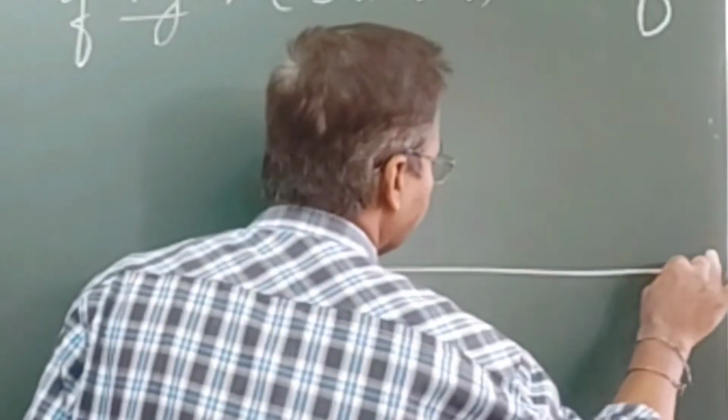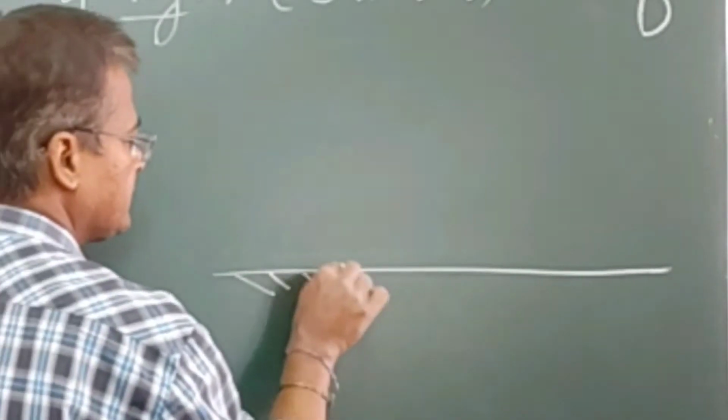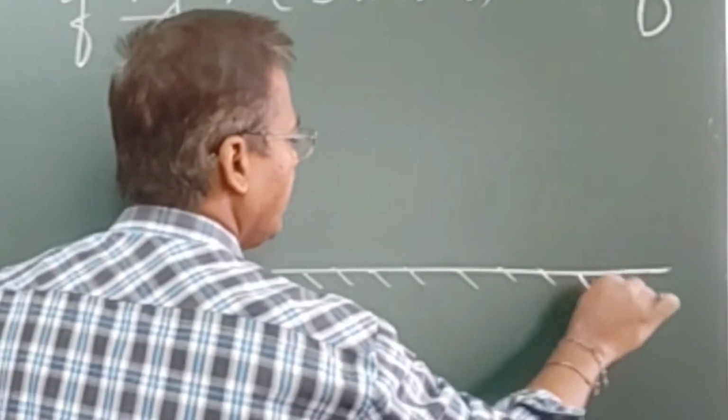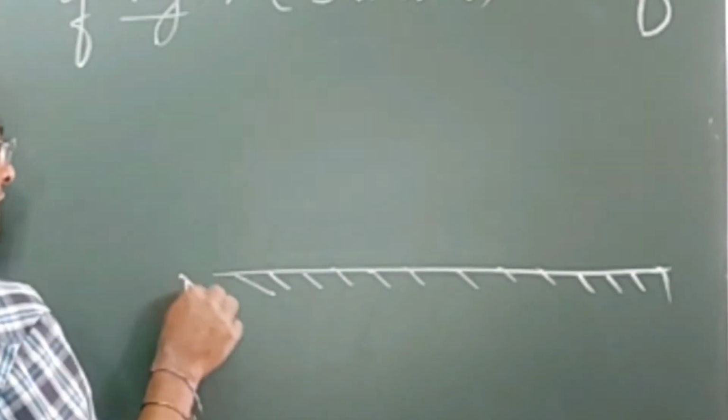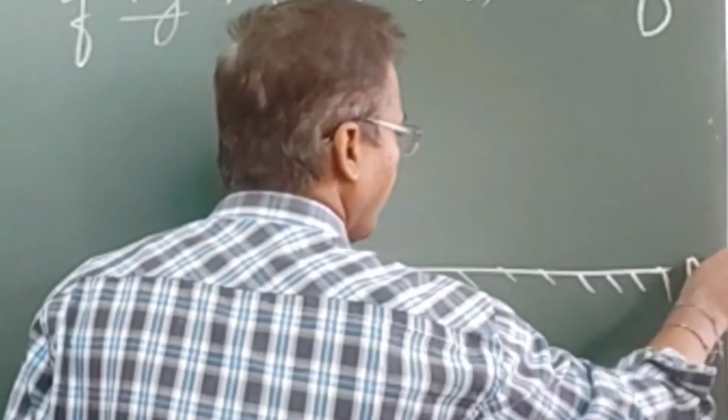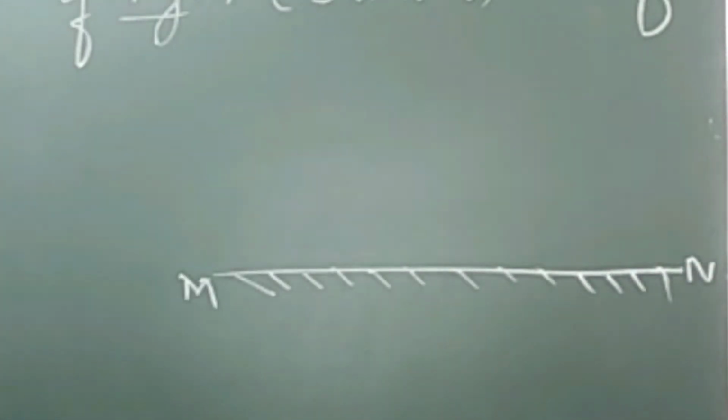Okay. Reflecting surface. We are going to see that this is the one reflecting surface. This reflecting surface I am going to call MN. MN is the one reflecting surface.